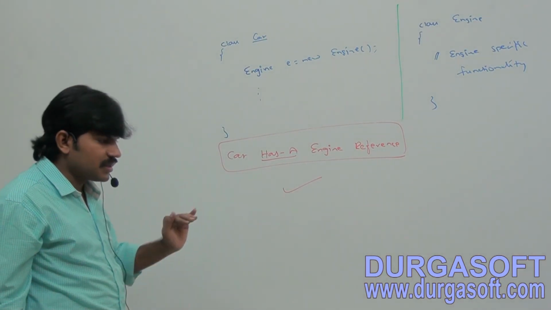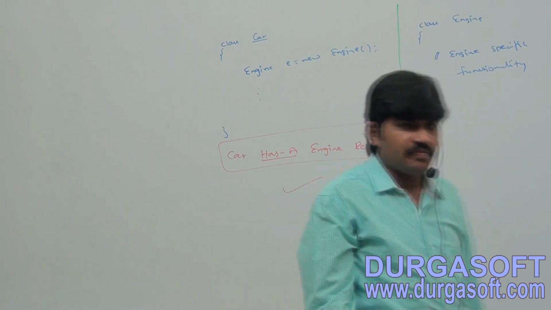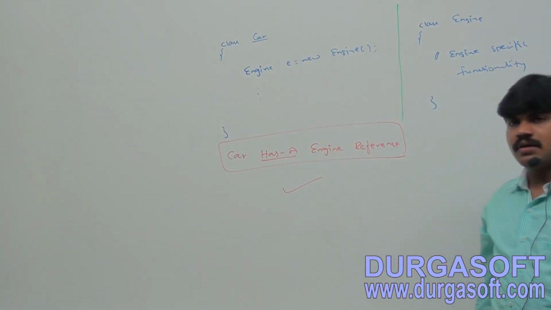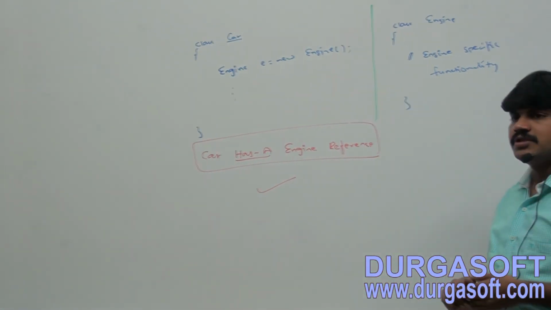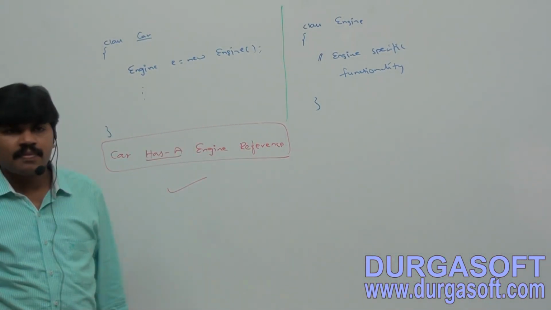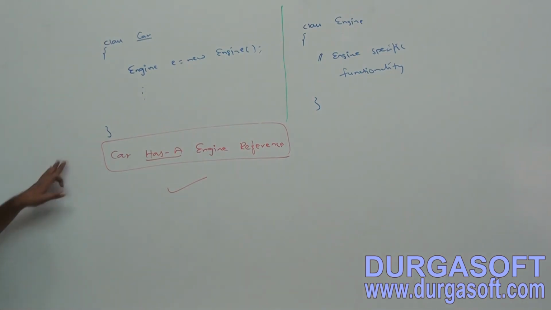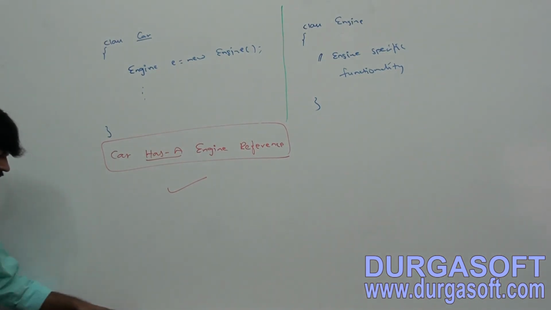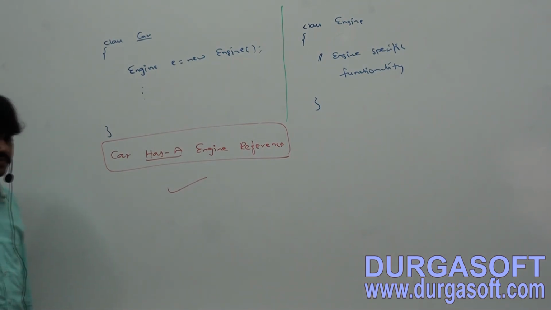Car has an Engine reference. That's all, completed, right? Car has an Engine reference.